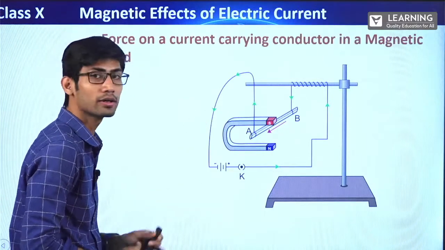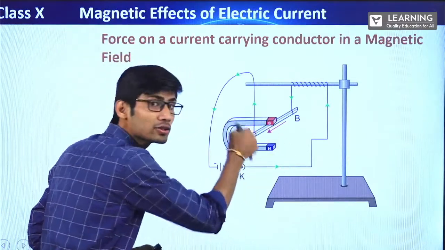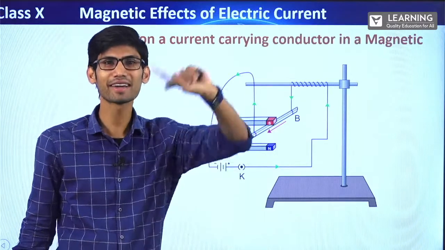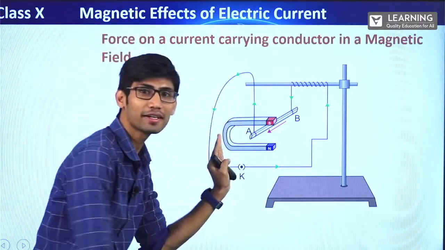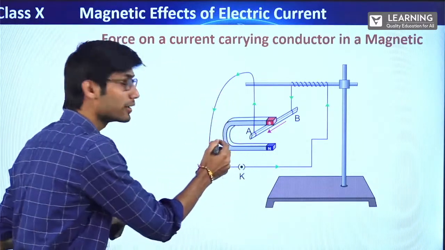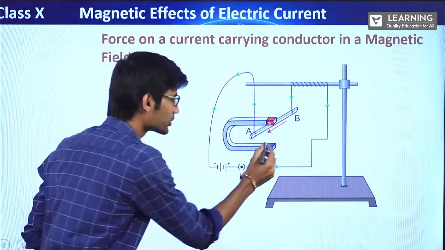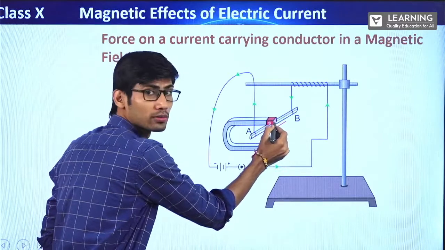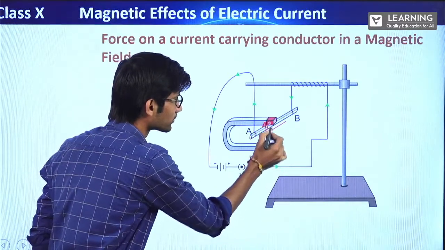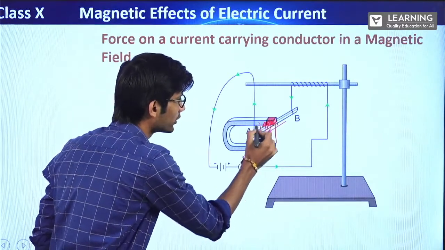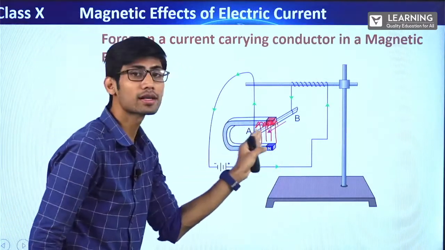If you bring it near, now this magnet has its own magnetic field. Magnets have a magnetic field, right? This magnet also has its own magnetic field, and the direction of the magnetic field will be from north to south, right? So this is north, this is south. So the magnetic field will be like this, upwards. This is the external magnetic field.